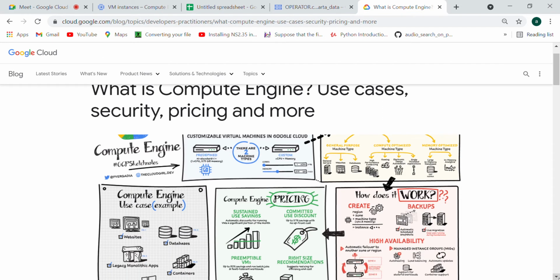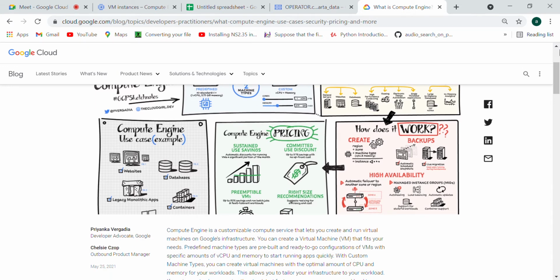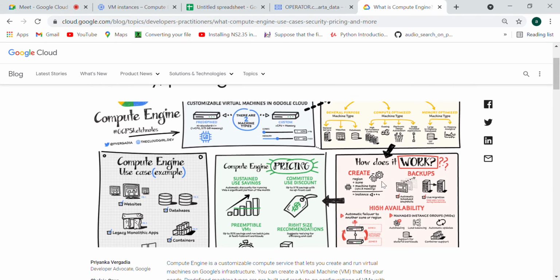This is the screen you can see. So what do we mean by Compute Engine? You are actually creating a system. This system will help you deploy and run your application. Compute means processing, computing. You are doing some computation.